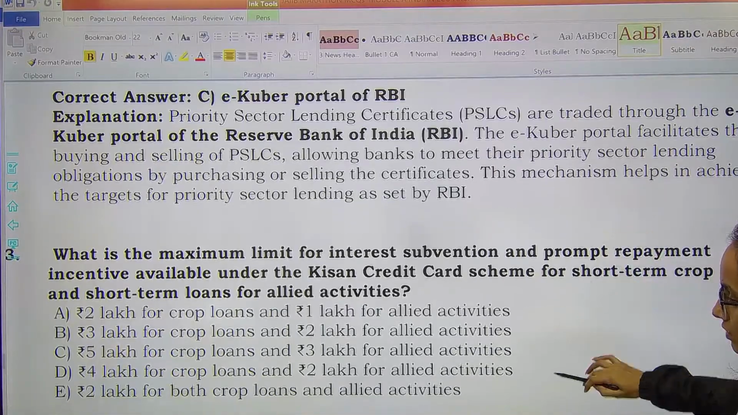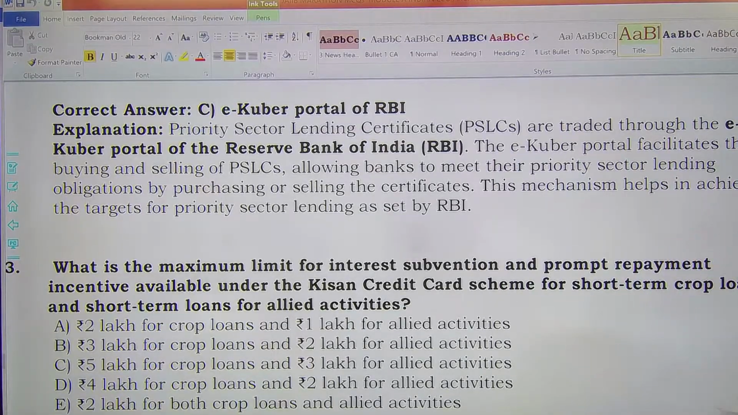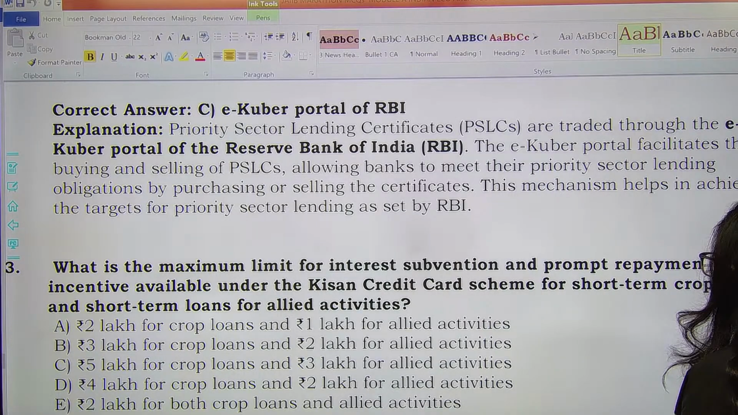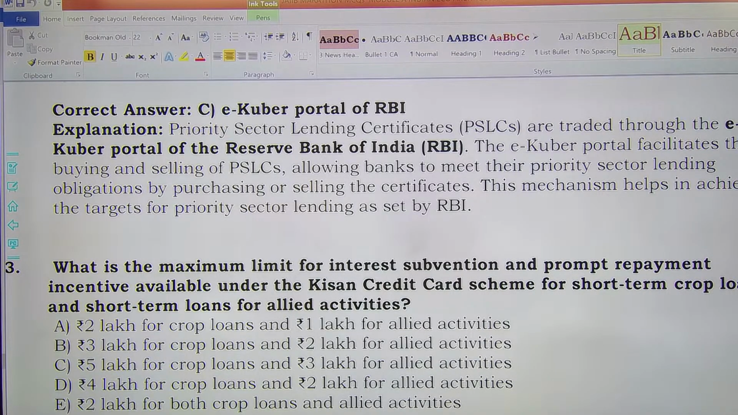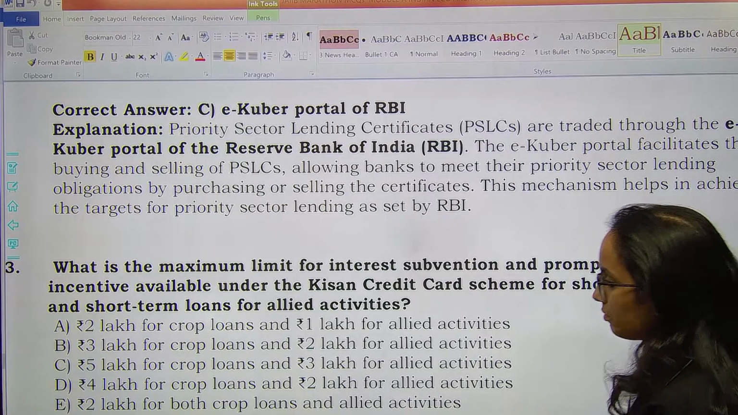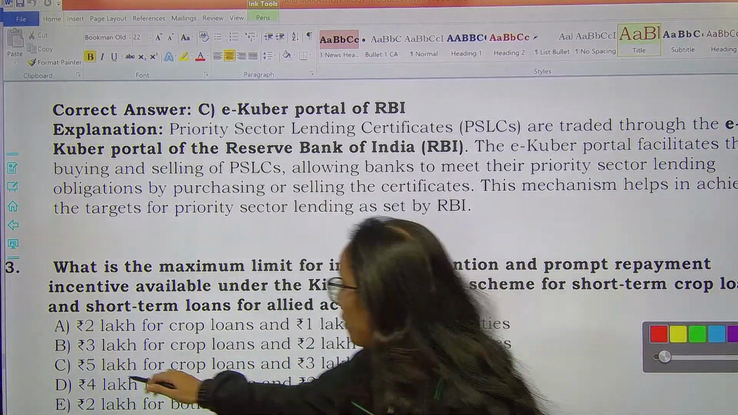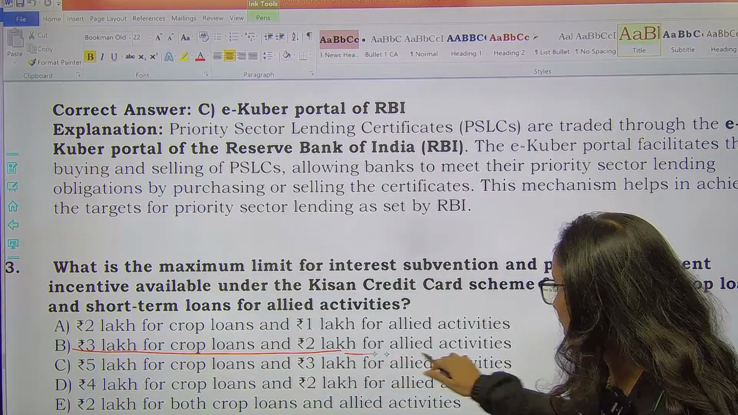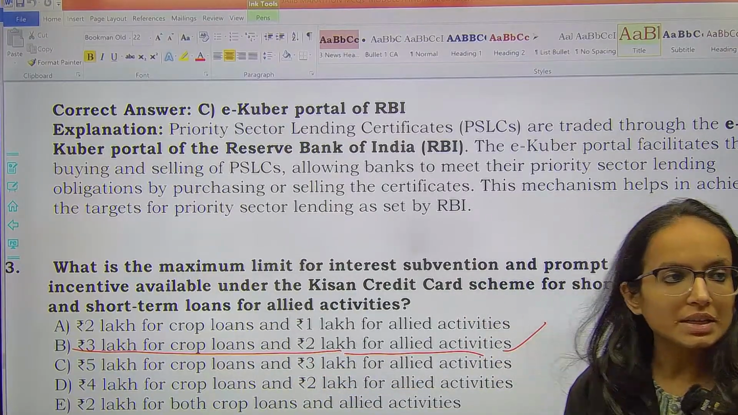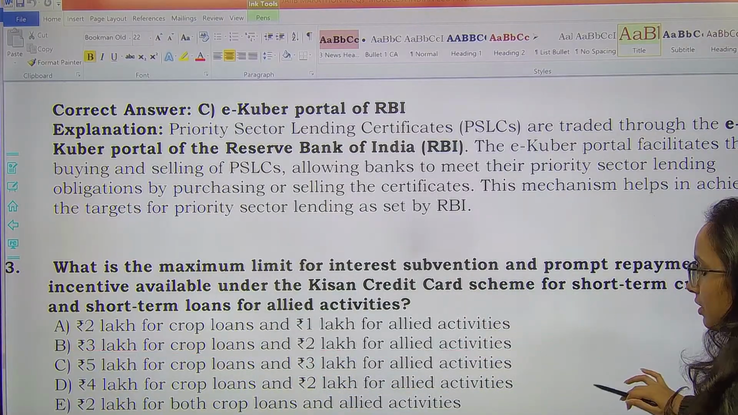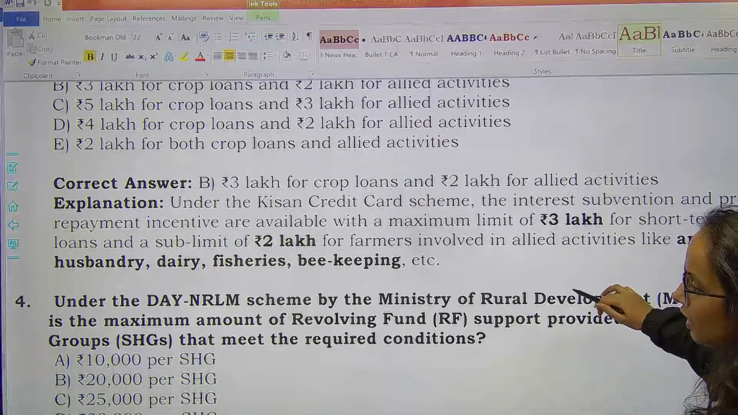Next question, if you see. What is the maximum limit for interest subvention and prompt repayment incentive available under the Kisan Credit Card Scheme for short-term crop loans and short-term loans for allied activities? Here, if you look at the options, the correct option will be option B, 3 lakh for crop loans and 2 lakh for allied activities. Option B is the right answer. Remember that, okay? 3 lakh for crop loans and 2 lakh for allied activities.